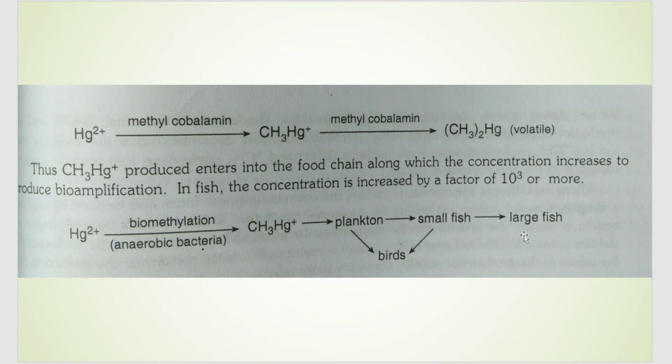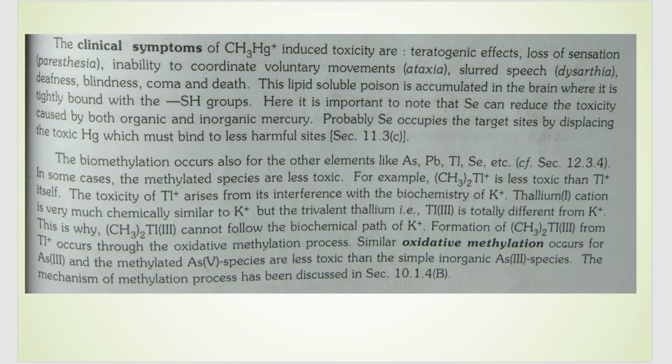After that, these large fishes will be consumed by human beings, correct? So, we will have a high concentration of this chemical in our body. That is called biomagnification, and ultimately it leads to toxicity in the body of different organisms involved in the food chain. So, some of the symptoms of biomethylated mercury toxicity are: the person can lose sensation and the ability to coordinate, slurred speech, deafness, coma, and an extreme level of toxicity can also lead to death.